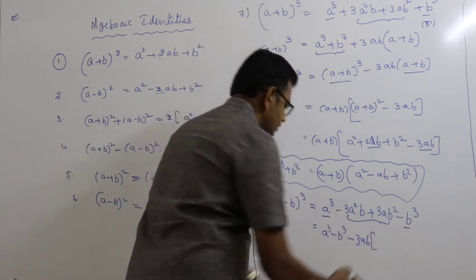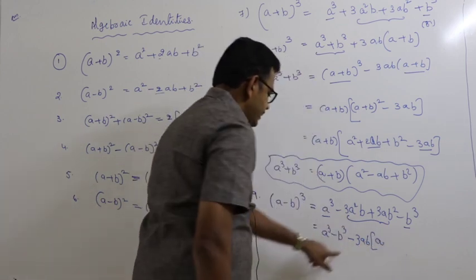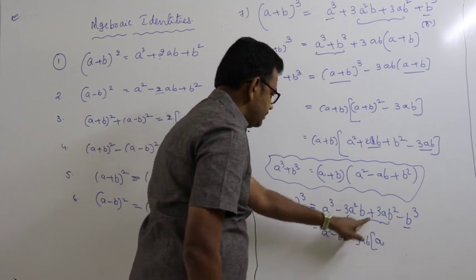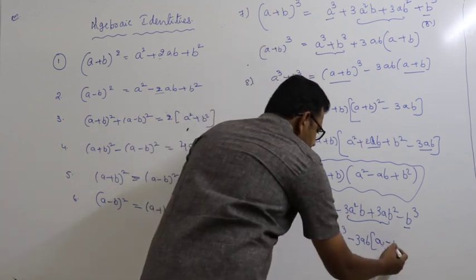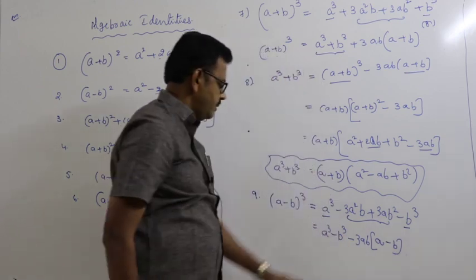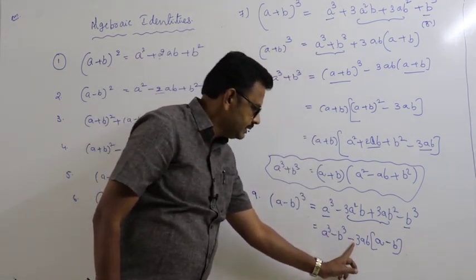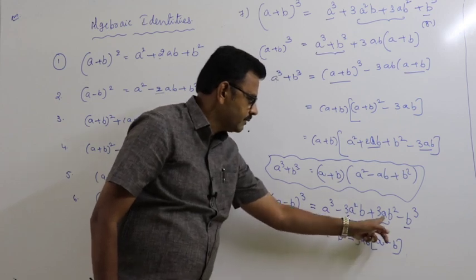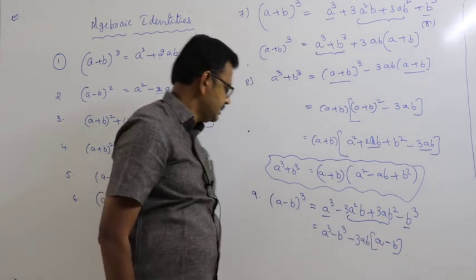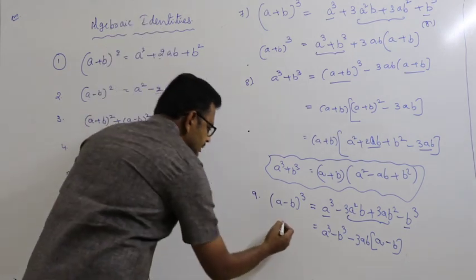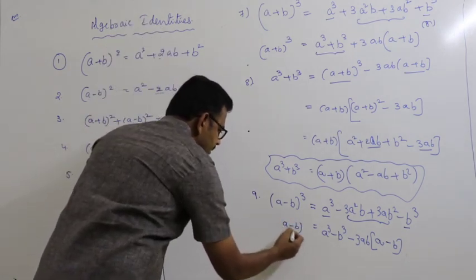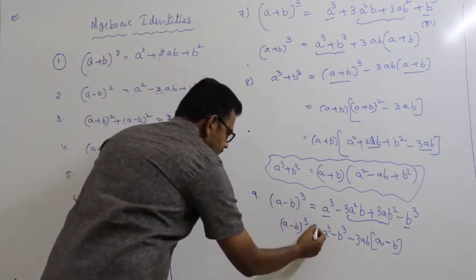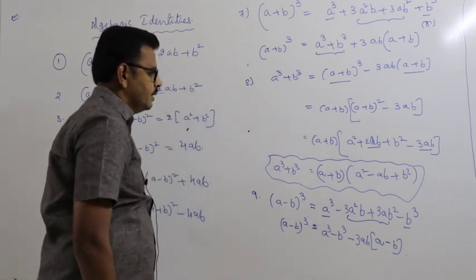Here the remaining is A, and taking minus common, this is minus B. If you multiply, minus 3A square B, minus into minus is plus, that is 3AB square. So this is A minus B whole cube.